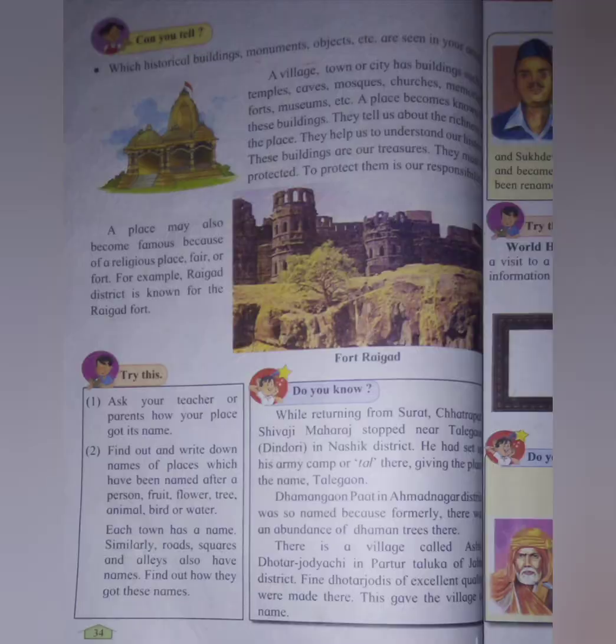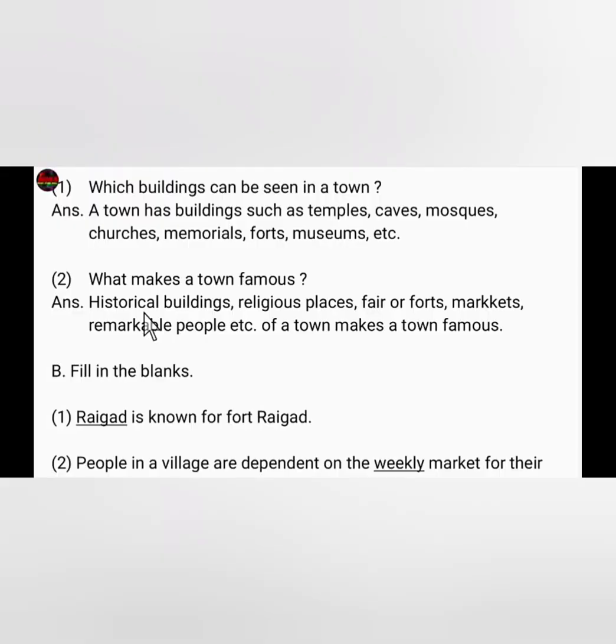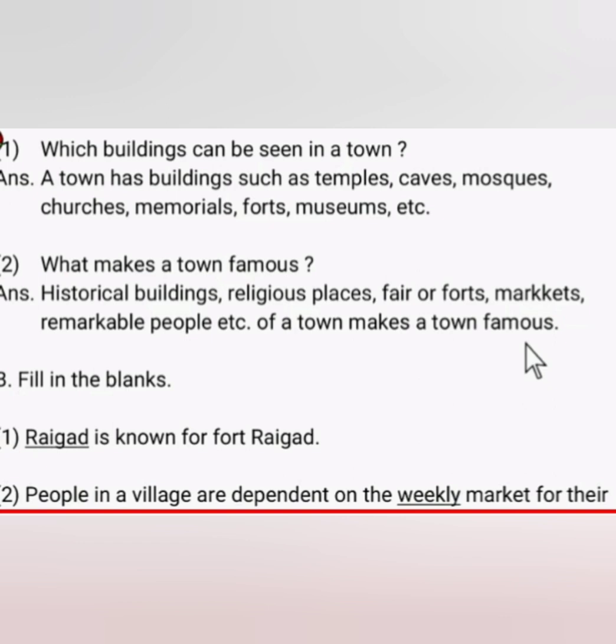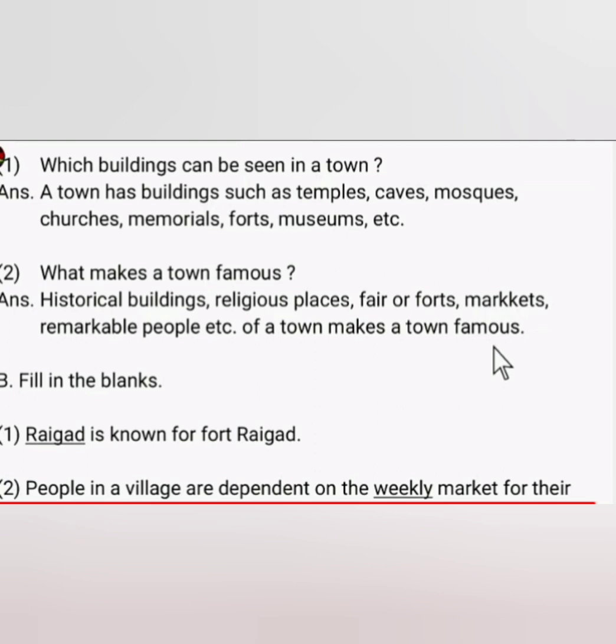People in a village depend upon weekly markets for their daily needs. Essential items, mainly food grains, vegetables, farming implements, cloth, etc. become available there. The market is also a place where people can meet and inquire about each other's well-being.